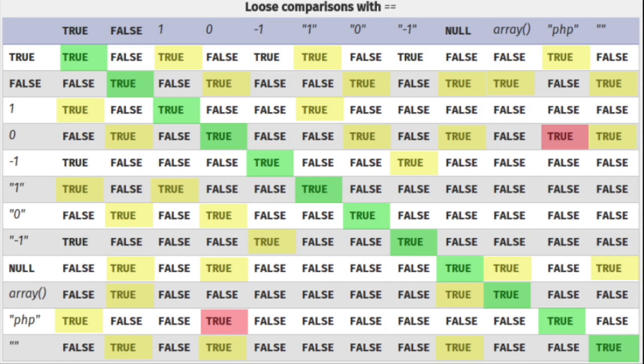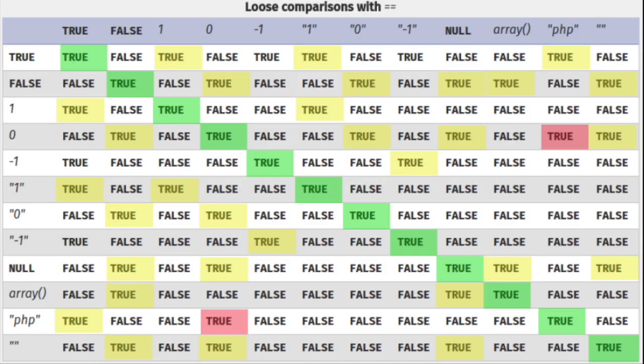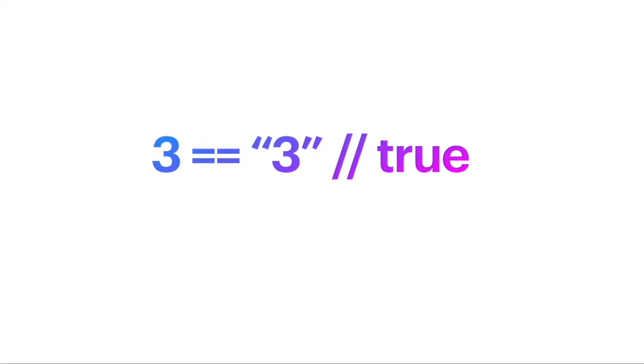So, firstly, I want to discuss some PHP based logic. PHP based logic is mostly vulnerable to this kind of manipulation due to its loose comparison operator, that is equal to equal to. For example, if you perform a loose comparison between an integer value and a string value, PHP will attempt to convert the string value into an integer. That means 3 equals string 3 will be evaluated as true, because PHP is trying to convert the string 3 into the normal integer 3, which will be evaluated as true.